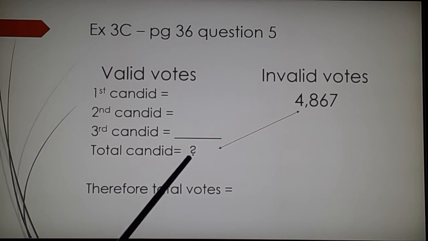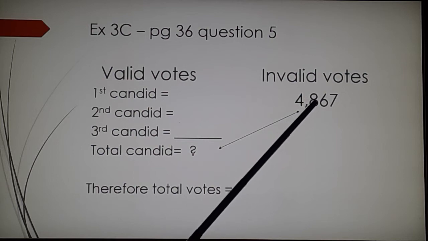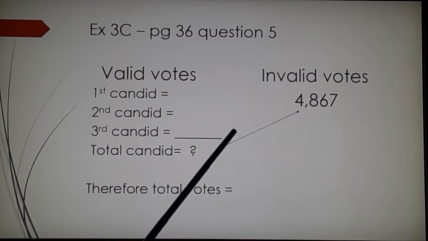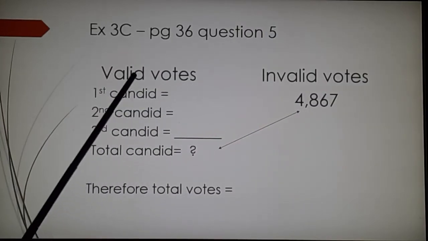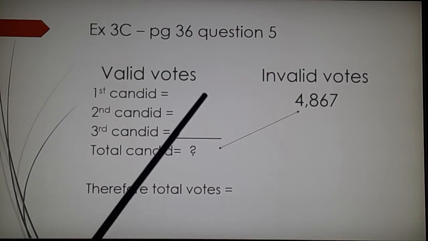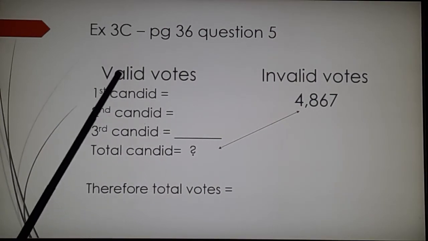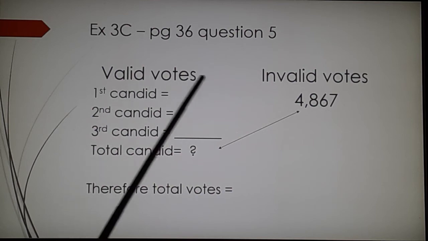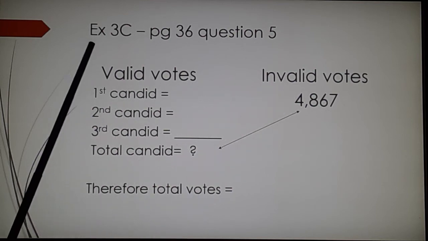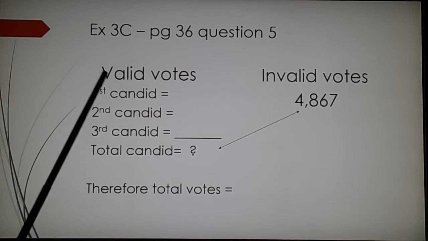That becomes valid votes, and these are invalid votes. I am going to add this too. Therefore the total votes polled in all will be these many votes. I am not writing the numerals or showing the operation, children. I am just showing you how to read the question and how to write the steps. Steps also, you just write the sentences and statements, but you don't understand what to do. So what I feel is, write valid votes, invalid votes, and you can just jot down the points of what you have to do.